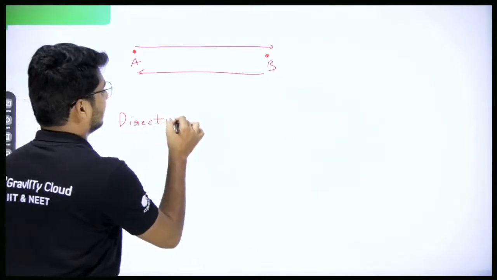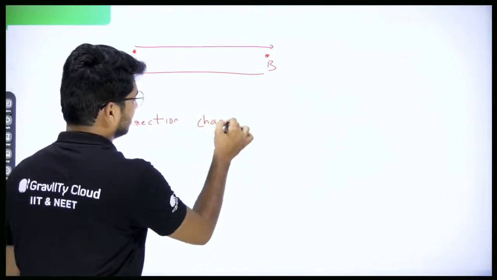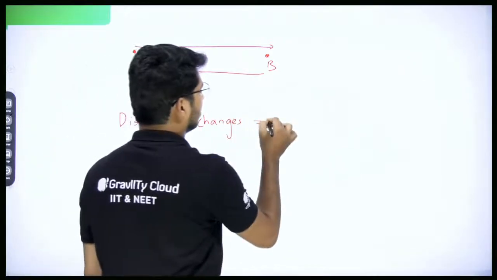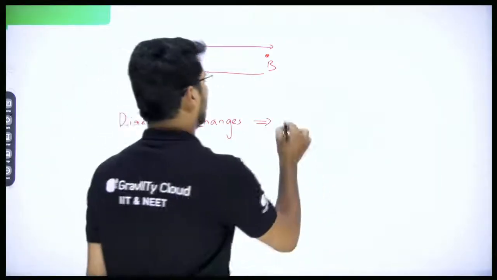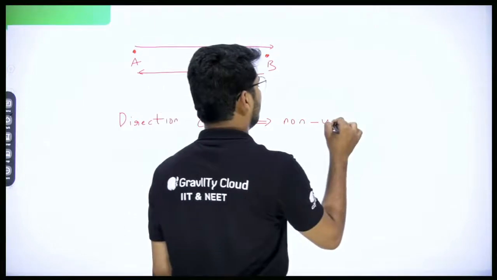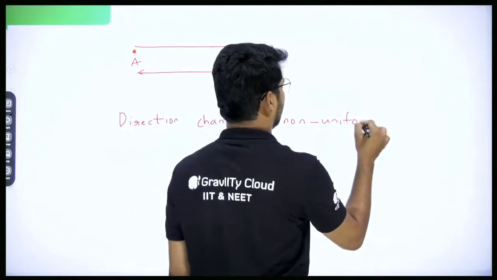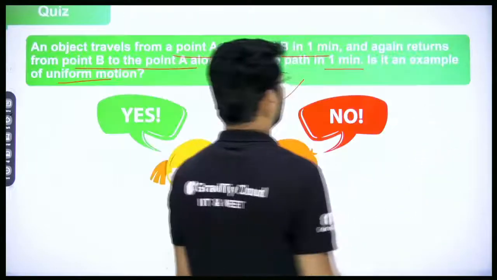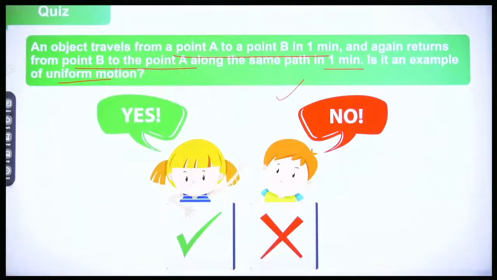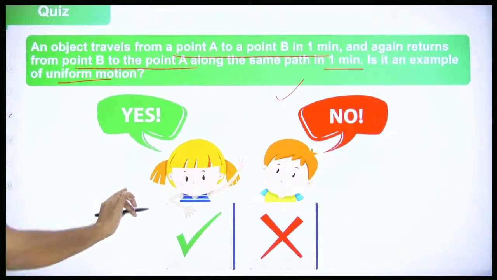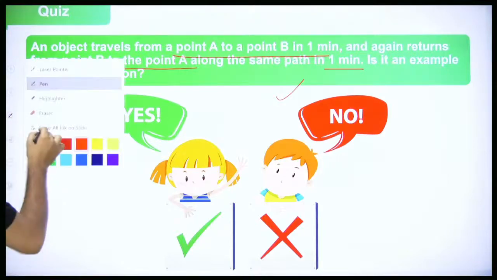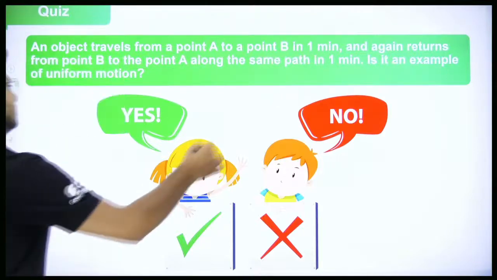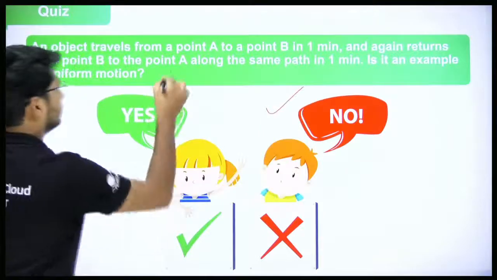And when direction changes, it implies velocity is not constant, or it is a non-uniform motion. That is, it is not uniform motion and hence the answer is no. That's it, simple, straightforward. Clear? The answer is no.